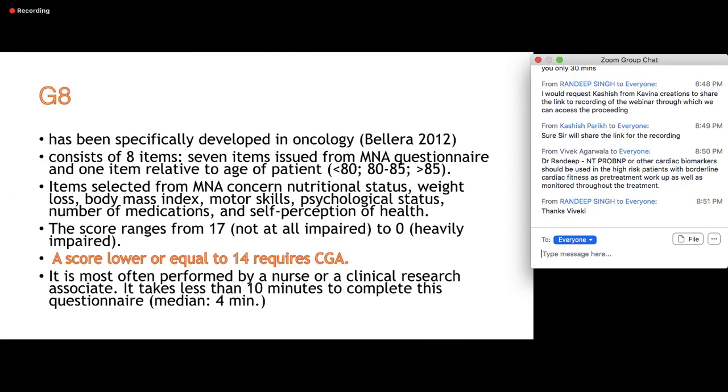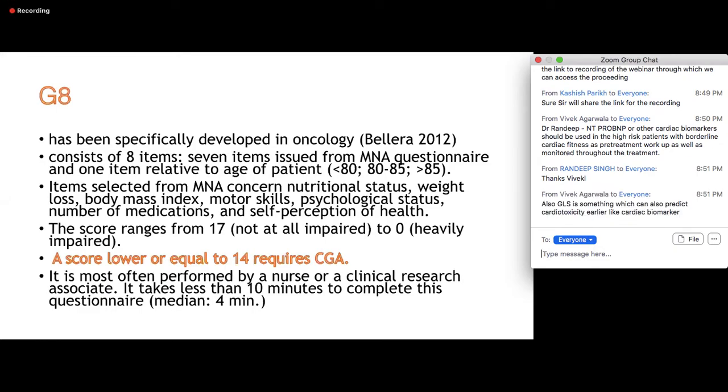So there's the Geriatric 8, called G8. It has been specifically developed in oncology. It consists of essentially 8 items. 7 items are issued from a previous questionnaire called the MNA questionnaire, which I'll come to again. And 1 item relates to the age of the patient, whether he's less than 80, 80 to 85, or more than 85. The items selected from the MNA mainly concern the nutritional status. I'll show you the slide. The next slide shows what a G8 is.